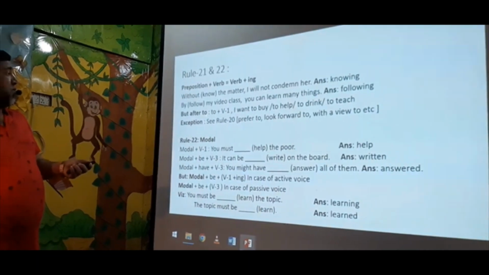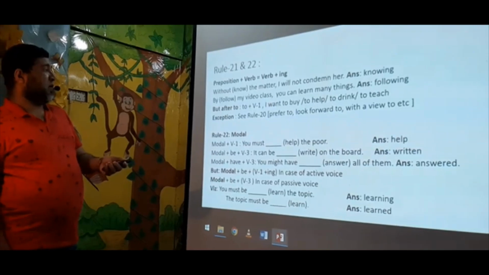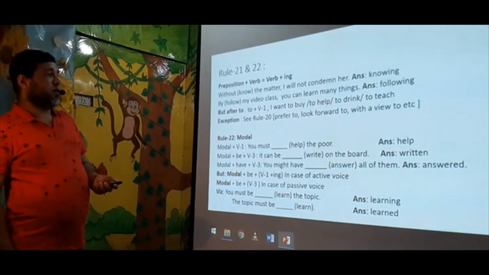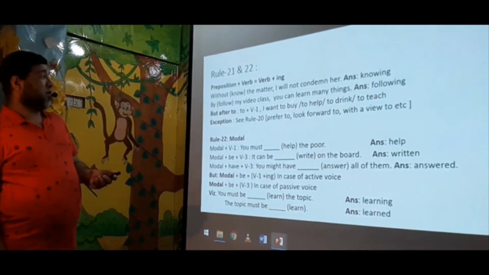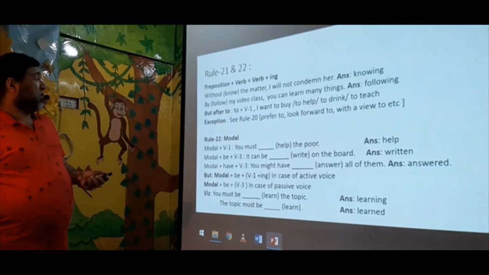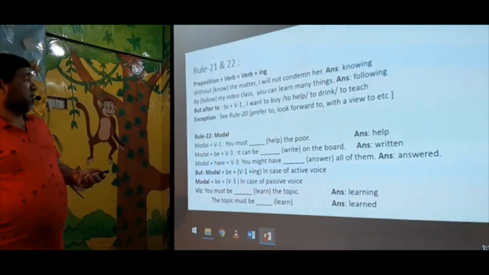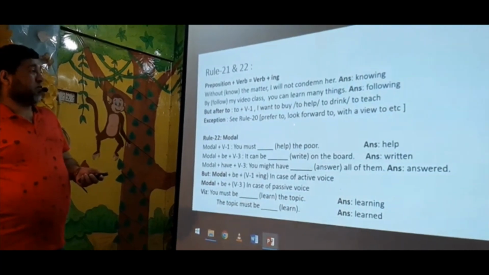But after "to" plus V1: when I want to buy, I want to help, I want to drink. If it is like that, then you have to use only "to" plus V1. Exception: see rule 20, I already discussed rule 20, prepare to, look forward to.